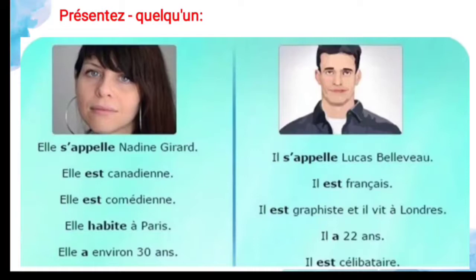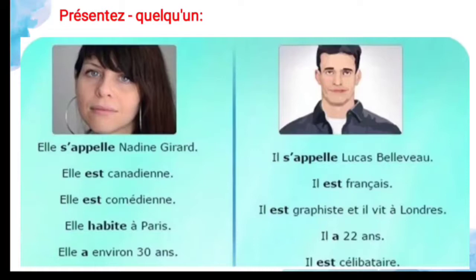And next, Lucas Balvo. So il s'appelle Lucas Balvo and il est français. So français is his nationality, and il est graphiste, so he is a graphic designer. And il vit à Londres, so he lives in London.